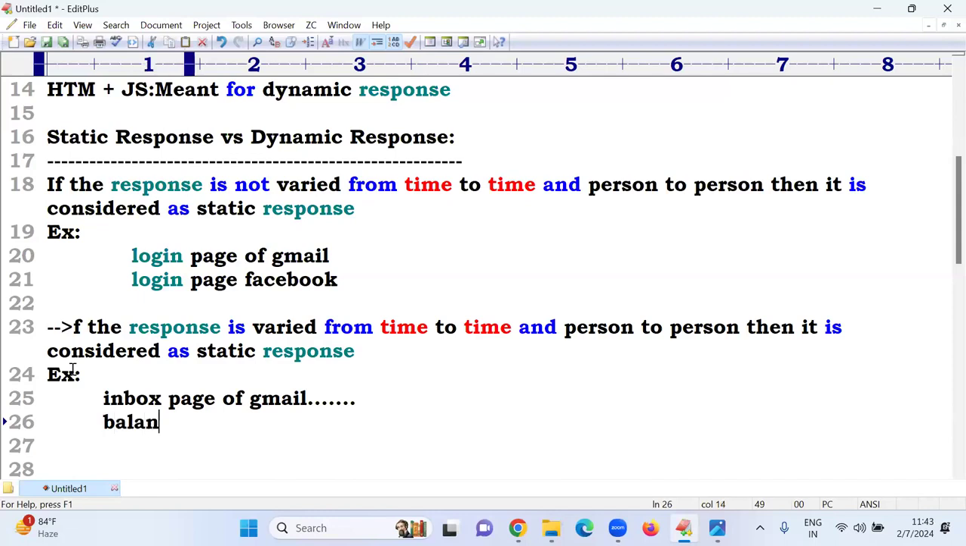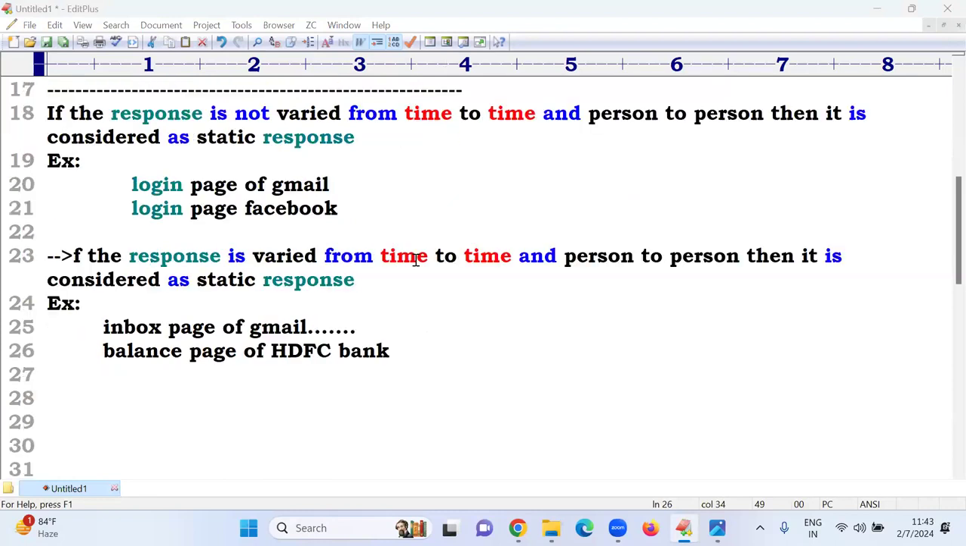And one more, the balance page of a bank application. Suppose I have an account in HDFC Bank, and you also have an account in HDFC Bank. My balance page is different, your balance page is different. So the response which changes from time to time and person to person is called a dynamic response.